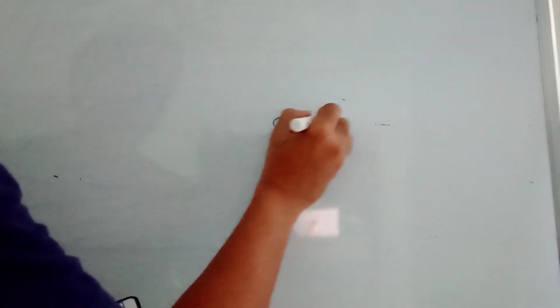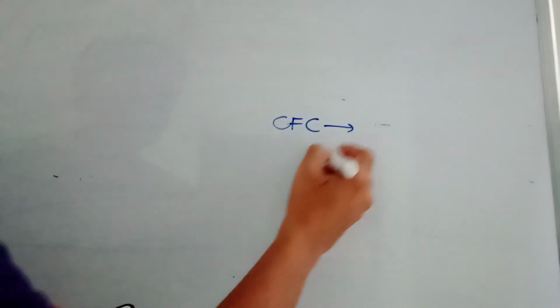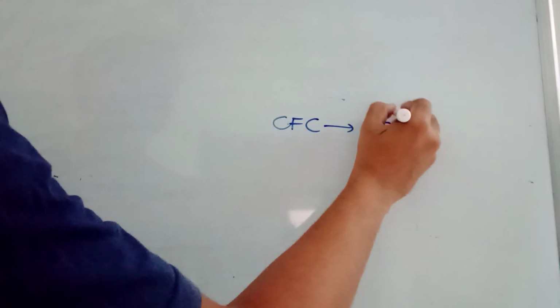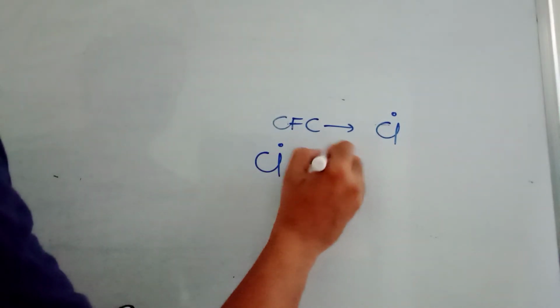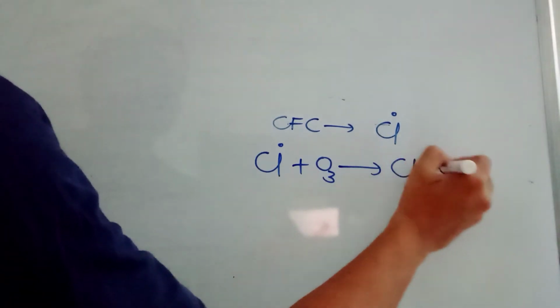Chlorofluorocarbons. Now CFC means chlorofluorocarbons. CFC is the type of compounds which release Cl dot. Cl dot means free radicals. When Cl dot reacts with ozone, they are going to form ClO and O2.